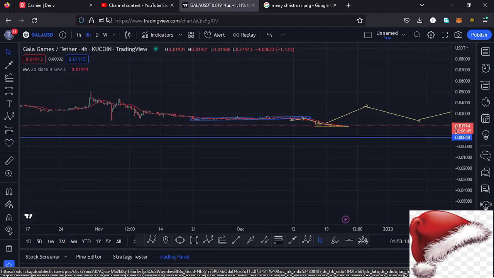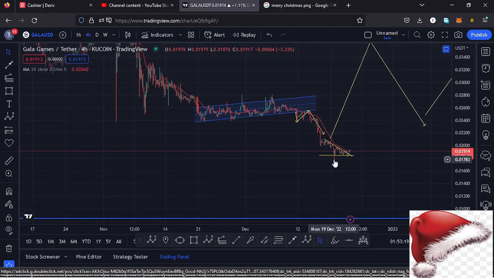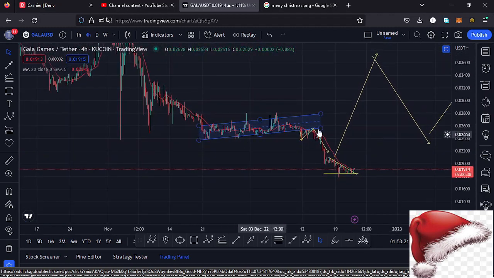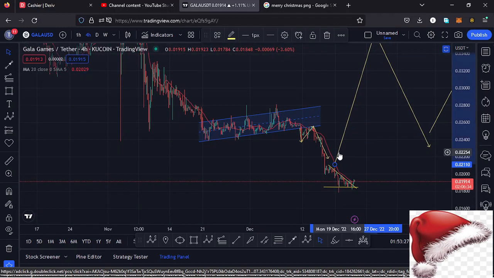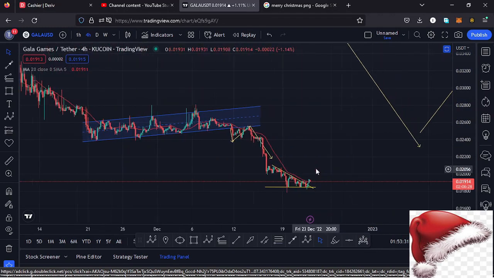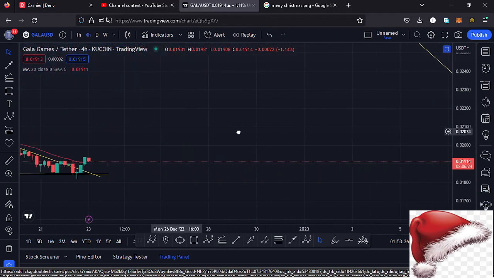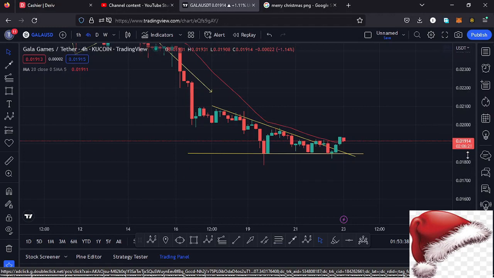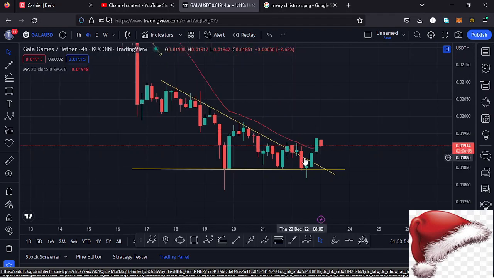Here we have other chart patterns that are in formation. Before we made our low at around the $0.01517 mark, you can see we had been trading within this channel. We managed to break out of the channel to the lower side, and after breaking out, we even saw a retest of the lower side of the channel, then continued pushing even lower. After making our new low, we have seen another chart pattern in formation, which is a triangle, and you can see it here on the 4-hour chart. This chart pattern has been well obeyed, giving us more than 3 touch points, and you can see we have seen a breakout out of the triangle to the upper side.